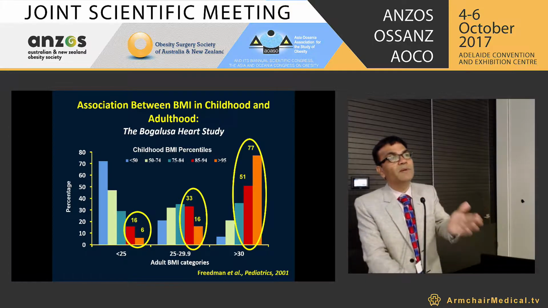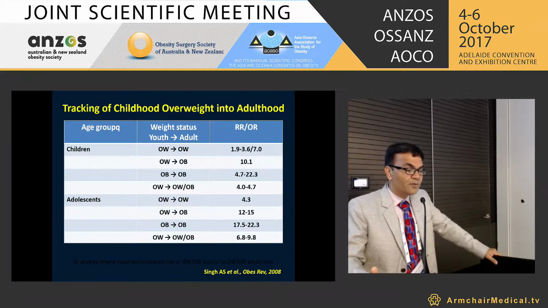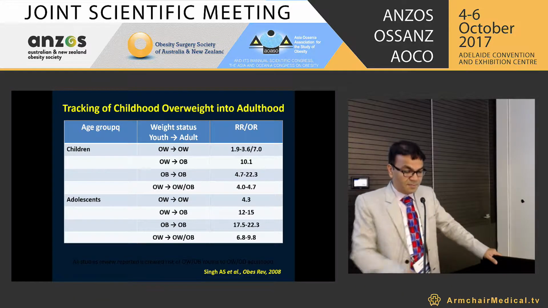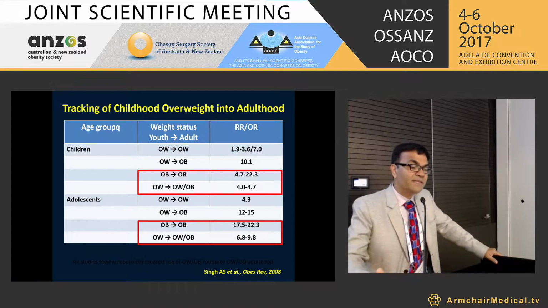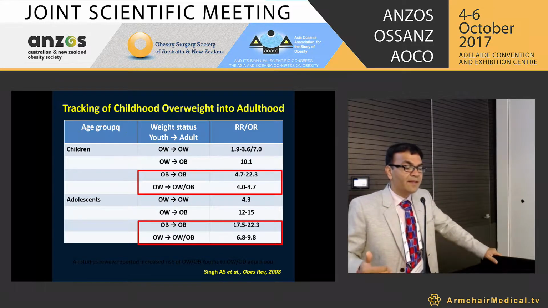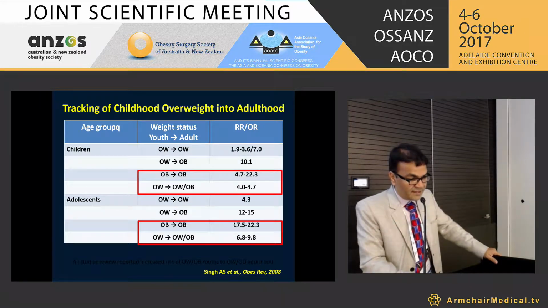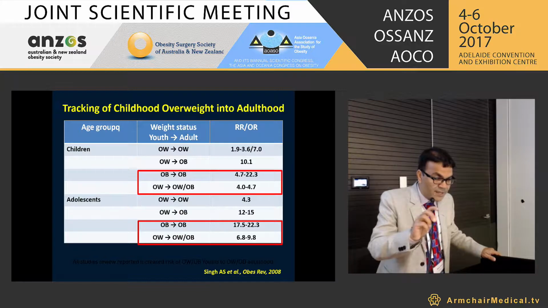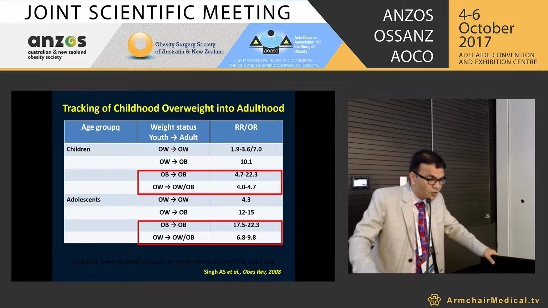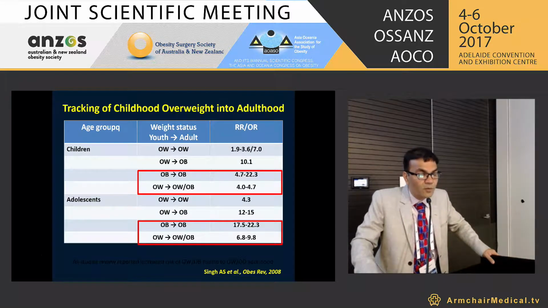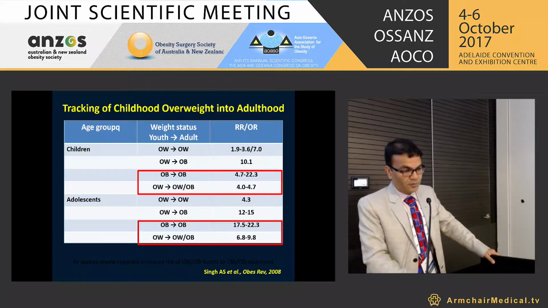So they were more overweight and more obese adults. In the tracking of childhood overweight into adulthood, there was a direct proportion. Even the percentage of persons who were more obese in childhood were having more obesity as adults. At the same time, those who were more overweight in childhood were also having overweight or obesity later. This paper is actually a meta-analysis of 25 papers, which reported an increased risk of overweight and obesity in youths progressing to overweight and obesity in adulthood.